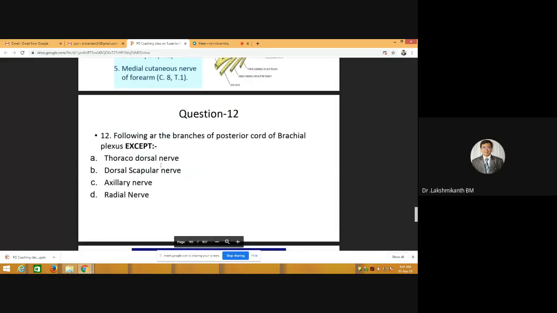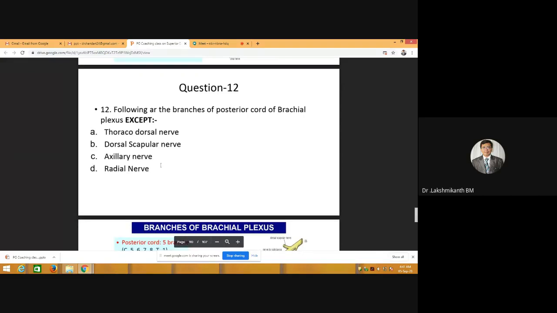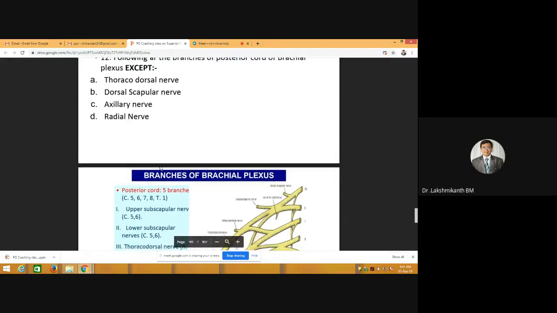Can somebody quickly answer this question? Following are the branches of posterior cord of brachial plexus except. What is the answer? Dorsal scapular. Very nice. So thoracodorsal and axillary are from the posterior cord. Dorsal scapular is from? C5 root. Yeah, it is directly from the root.